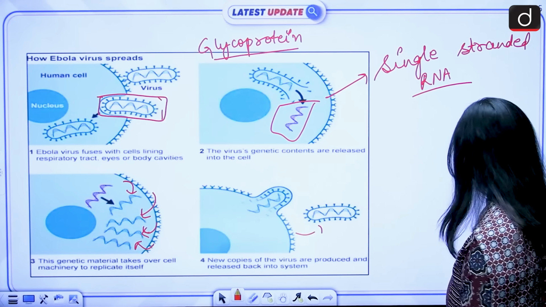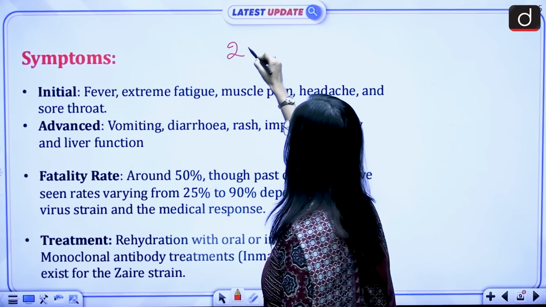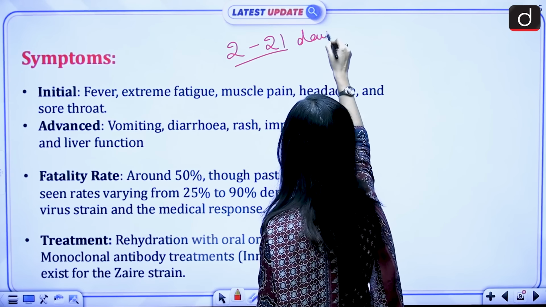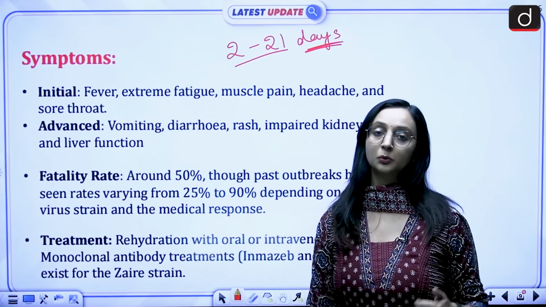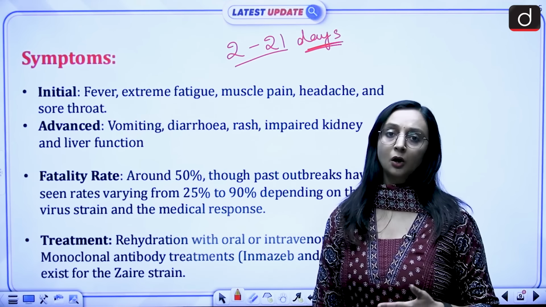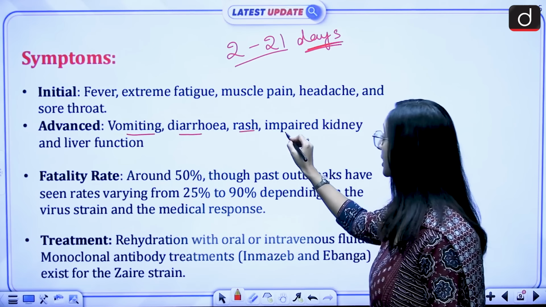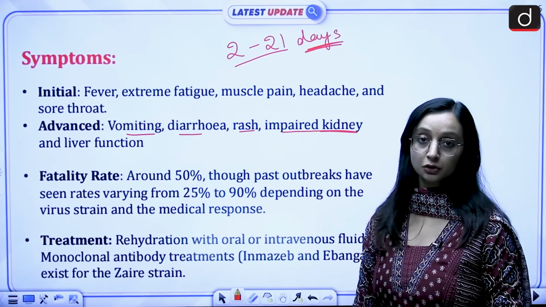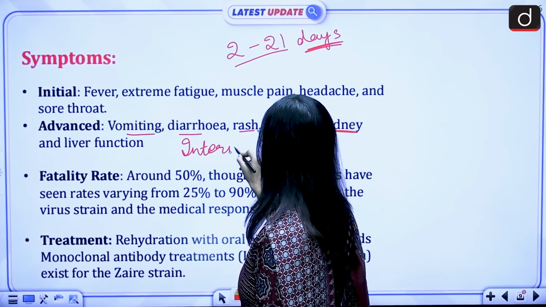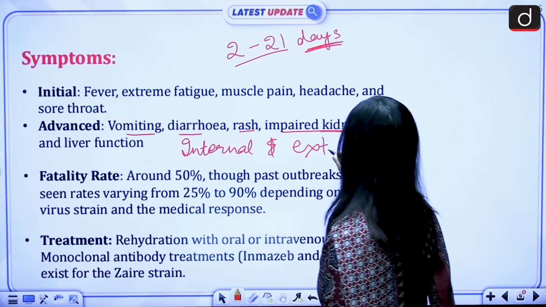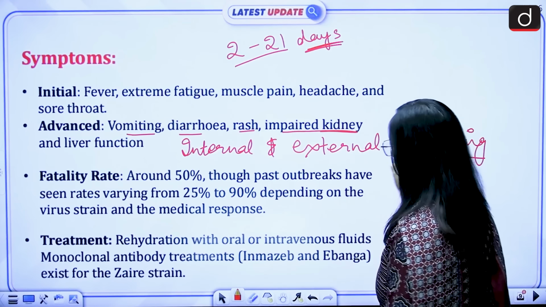Okay. So when we talk about the symptoms, the incubation period over here is some 2 to 21 days. It takes some 2 to 21 days for the symptoms to appear. The initial symptoms are basic, like you would have fever and nausea, vomiting or headache or severe muscle pain. And then advanced could be diarrhea, rash, and then impaired kidney and liver functions could also be reported. And internal and external bleeding can also happen in certain cases.